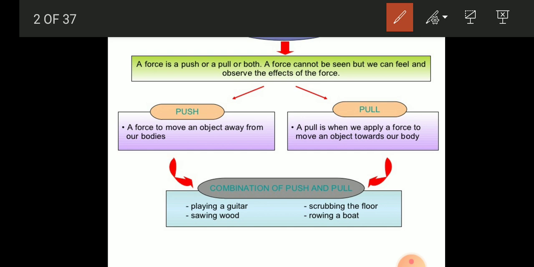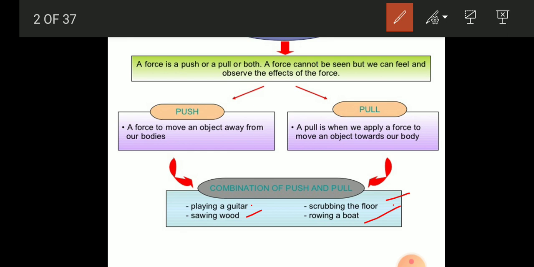Sometimes the force is a combination of push and pull. You can see some examples which I have given here: playing a guitar, sawing wood, scrubbing the floor, rowing a boat. These are examples where both push and pull forces are involved.